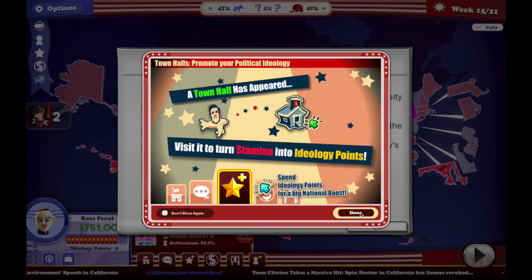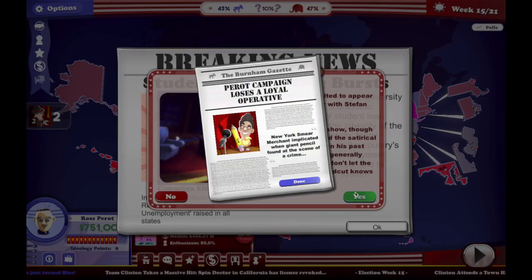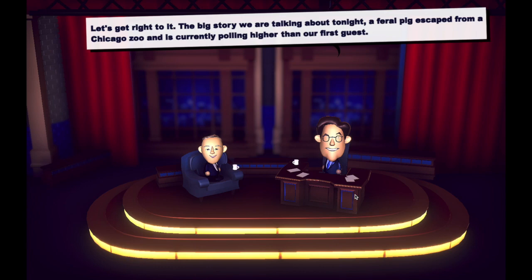Gonna go ahead one more turn. We've been invited on the late show. I'm assuming this is the late show. Alright, a bunch of stuff is happening right now. So they must have gotten rid of our operatives, a lot of them. And there's some sort of breaking news behind this show invitation. But we're going to go on the late show here.